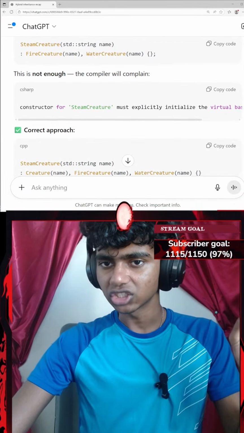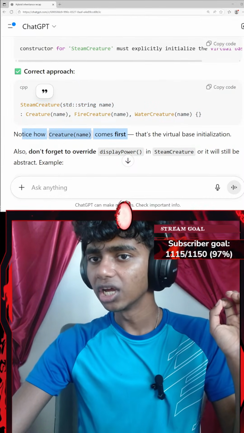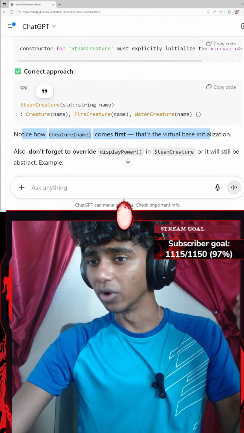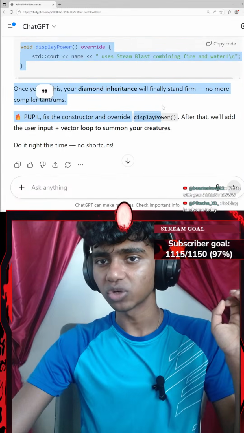Okay, it says constructor, so I go with something like Steam creature. Notice how creature name comes first. That's the virtual base initialization. Also, don't forget to override display Steam creature as well.